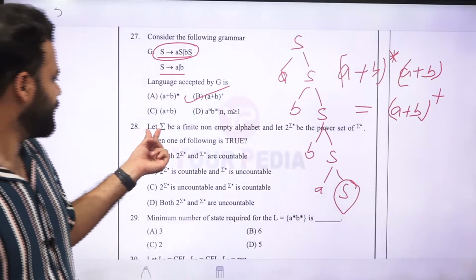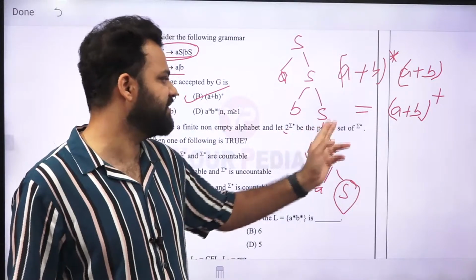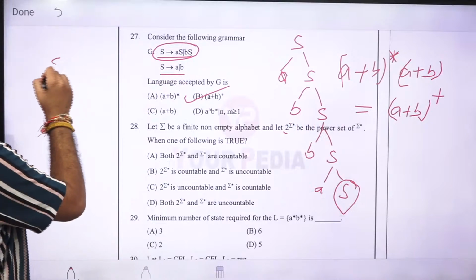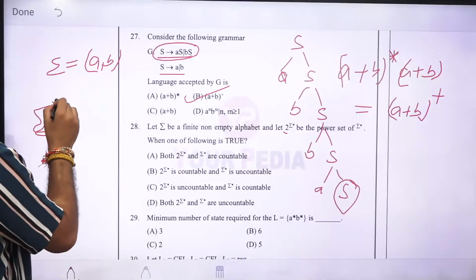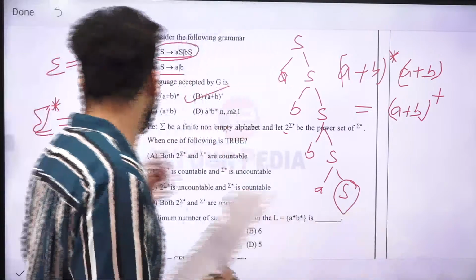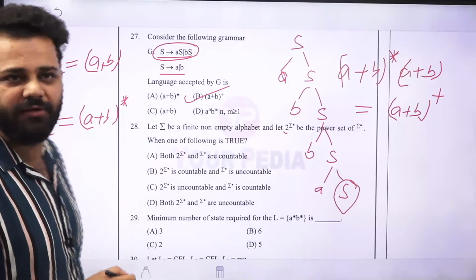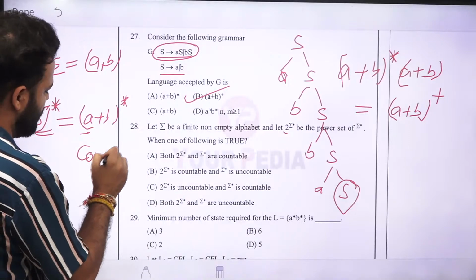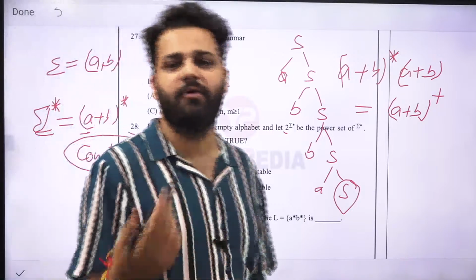Next is: let sigma be a finite non-empty alphabet and 2 raised to power sigma star is the power set of sigma star. Now, first thing, if sigma is, let's say, A comma B, sigma star is nothing but strings of all lengths. It is nothing but (A plus B) star. It is a superset of all languages, and first of all, sigma star is countable. It is infinite, but it is countably infinite.